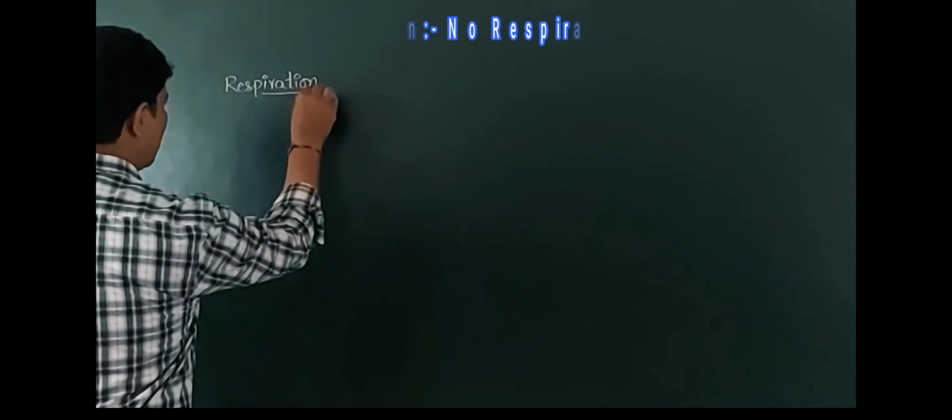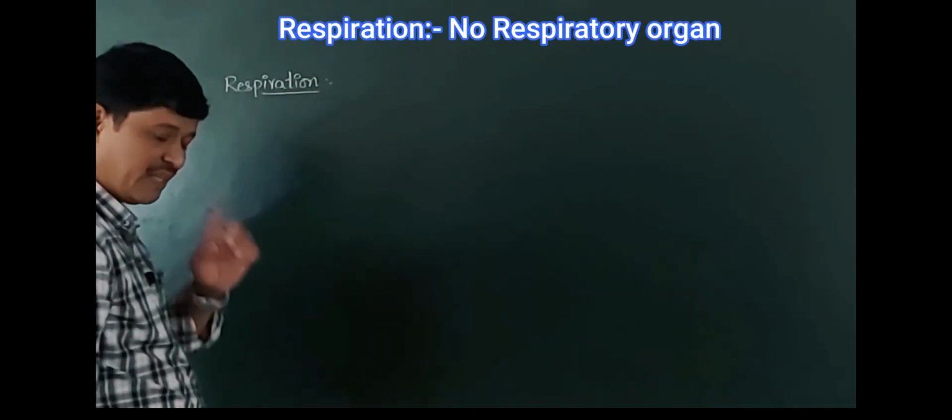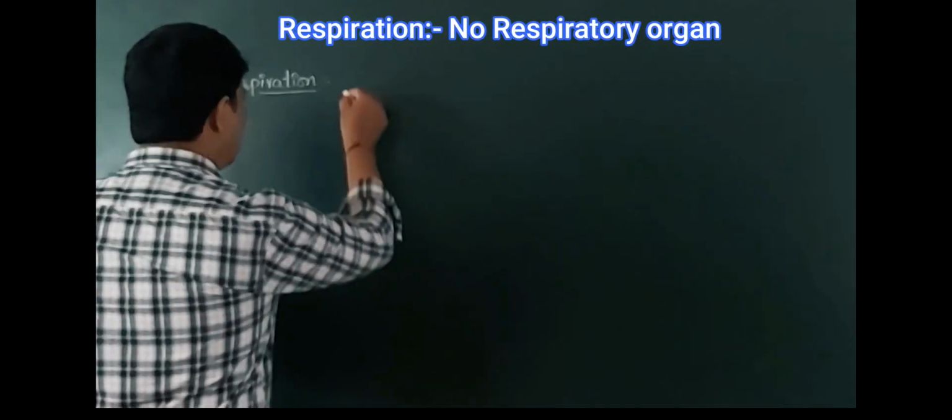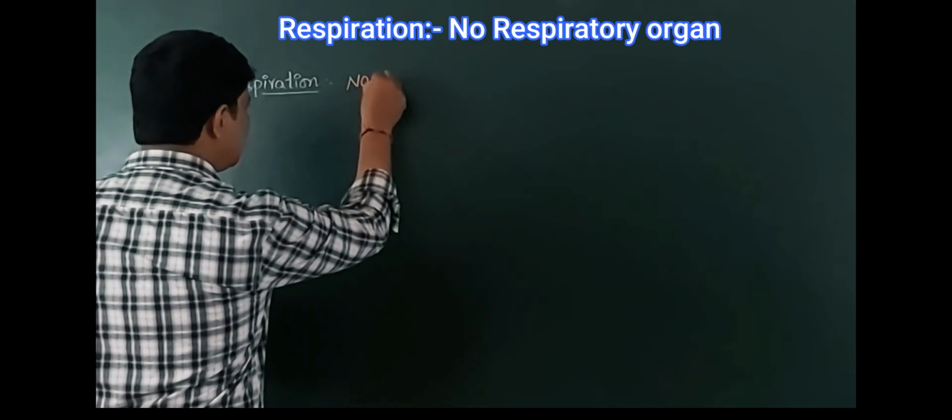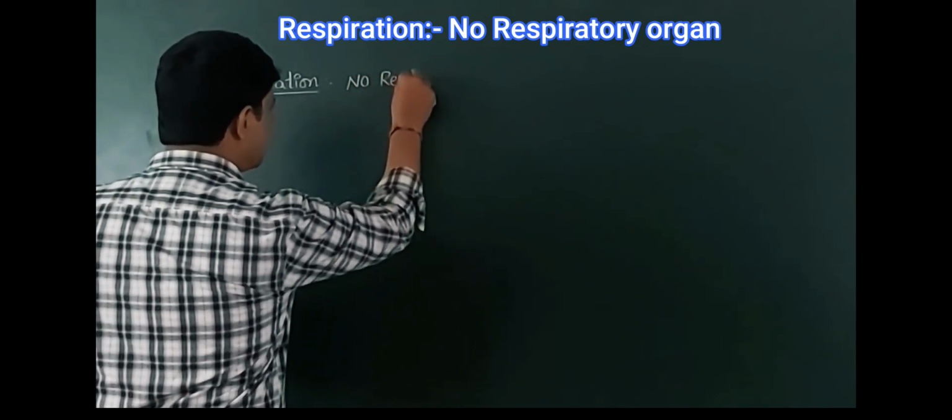Respiration. In these animals, there are no specialized respiratory organs.